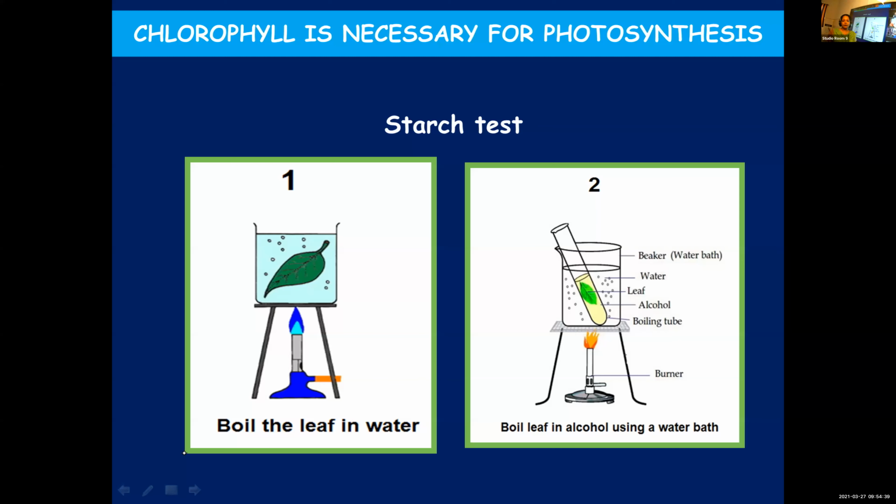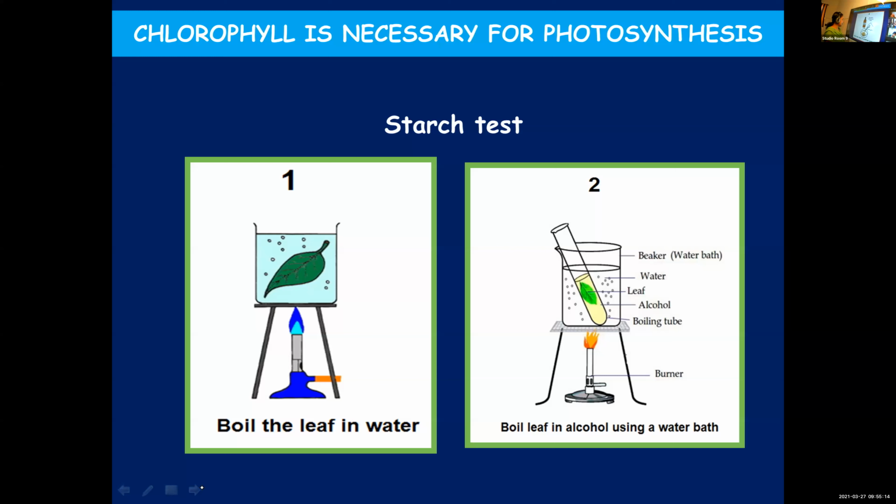Hope you have got the points. Starch test, how do we perform? First you boil the leaf in plain water, normal water. Then you take the leaf out from the water and boil it in alcohol using a water bath. After boiling in alcohol, you will find that the leaf turns colorless and the alcohol turns green in color. It's because in boiling alcohol, chlorophyll will get dissolved.